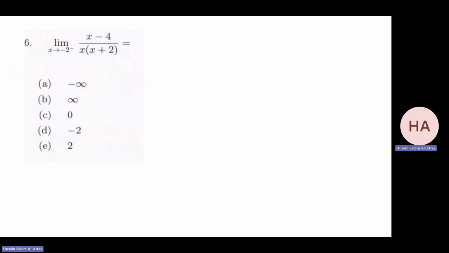Now look at these questions. What shall I do? First, you need to think of it this way. If we substitute, I have non-zero over 0. Directly, this is infinity category. And since I'm doing it from left, either my answer is minus infinity or plus infinity. There is no other answer. How to check if it's plus or minus? I need to do it through the signs.